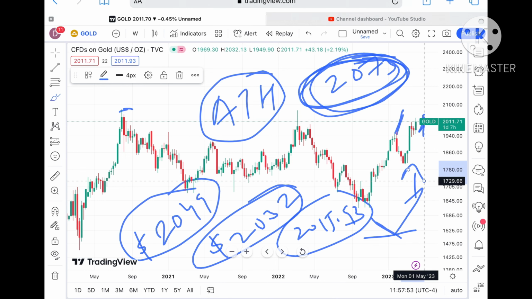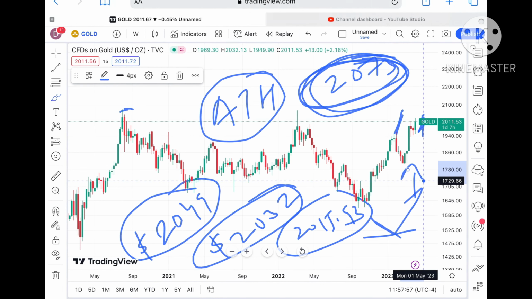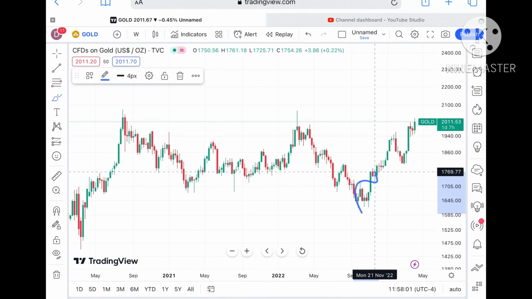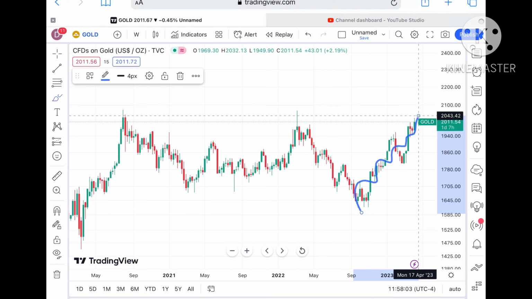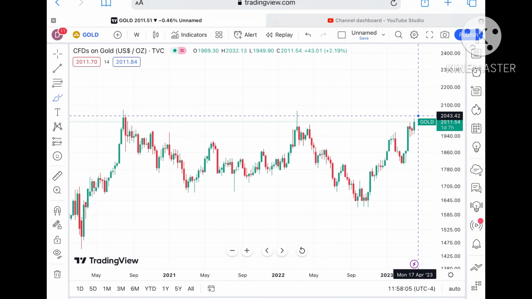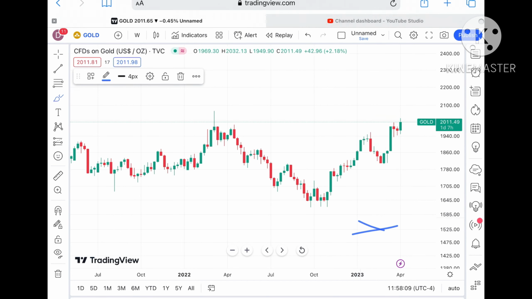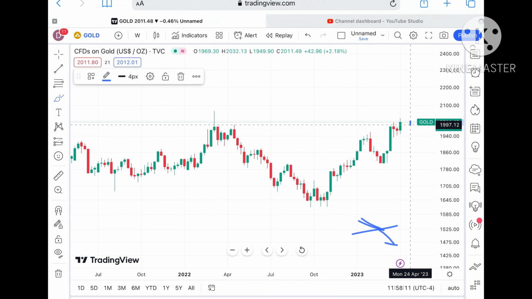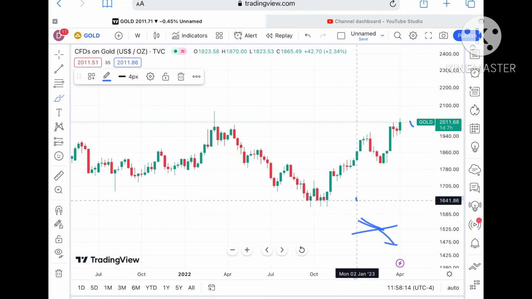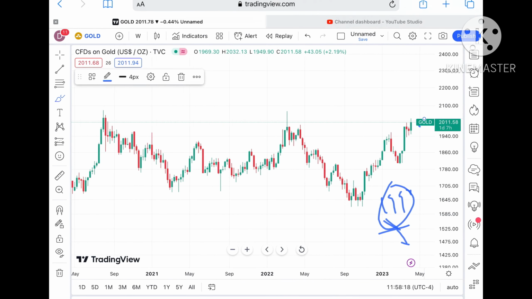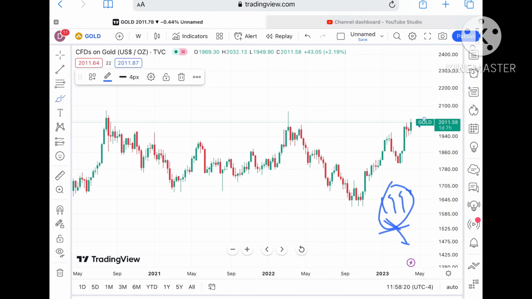Now if you look at this particular trend, there is a huge volatility we have seen. If the price goes below this particular level, because this is the support, then it can go further low towards a level of $1990. It has already crossed a level of $2000, so chances are very high.